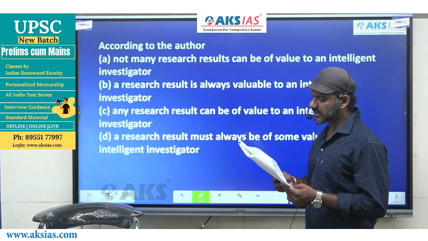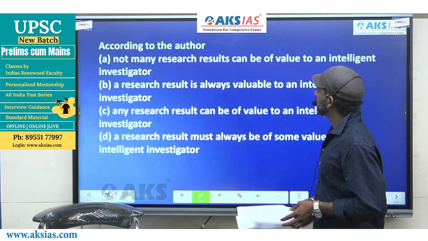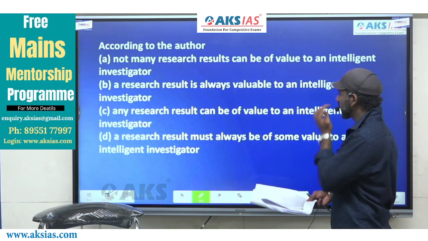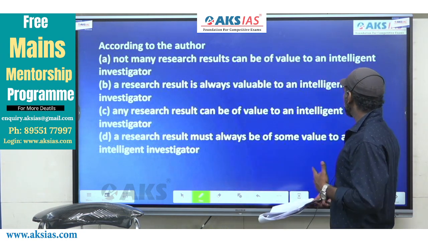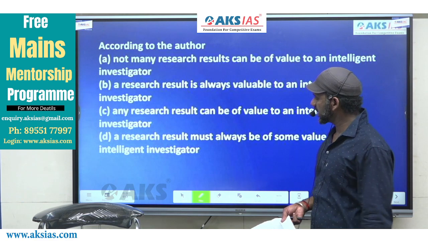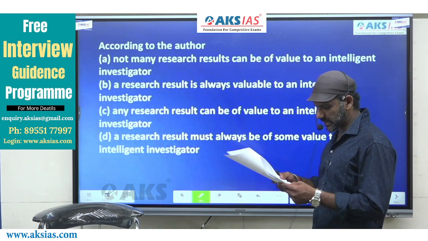A. Not many research results can be of value to an intelligent investigator. B. A research result is always valuable to an intelligent investigator. C. Any research result can be of value to an intelligent investigator. D. A research result must always be of some value to an intelligent investigator.